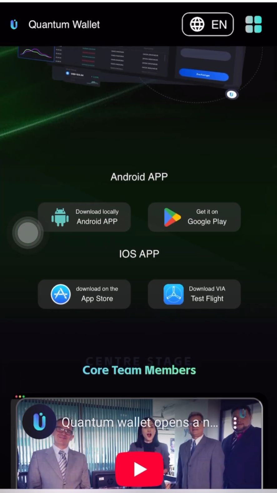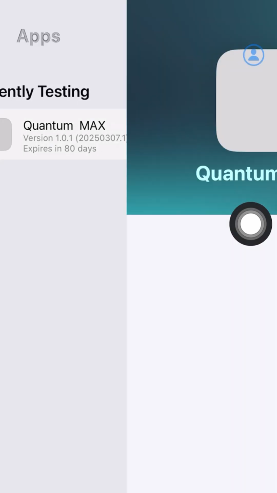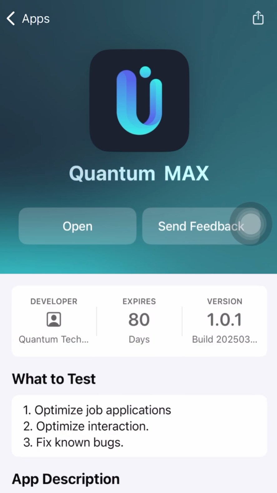If you're using an Android phone, they have the app on Google Play, and you click on this to download. If you're using iOS, you will not click on this one, you click on this one to download. You click on it, it will take you to the place to download Quantum Max. Me, I've already downloaded it.